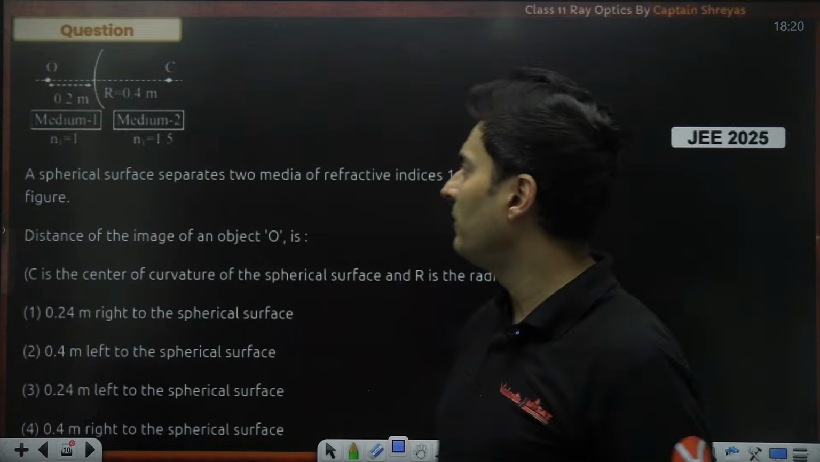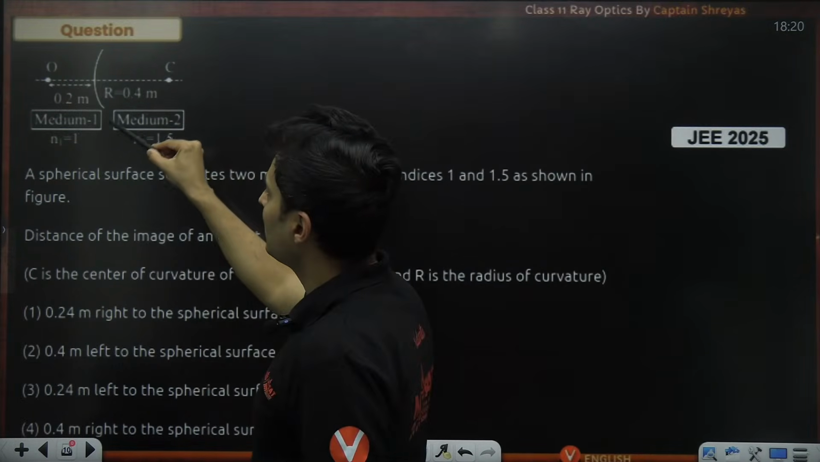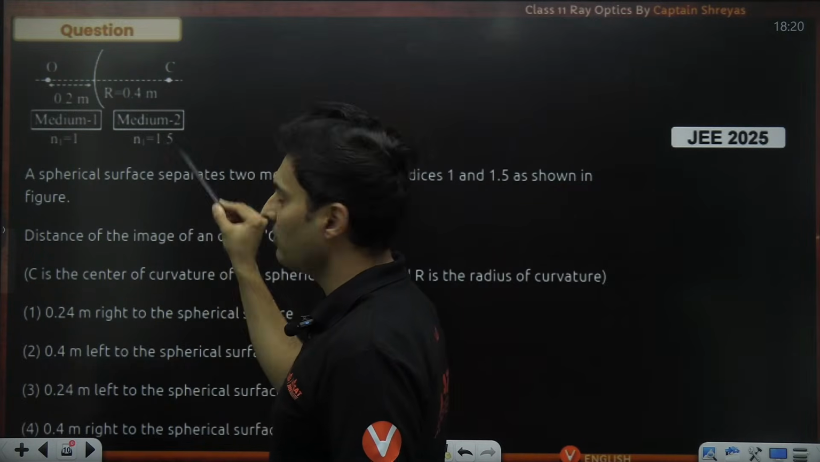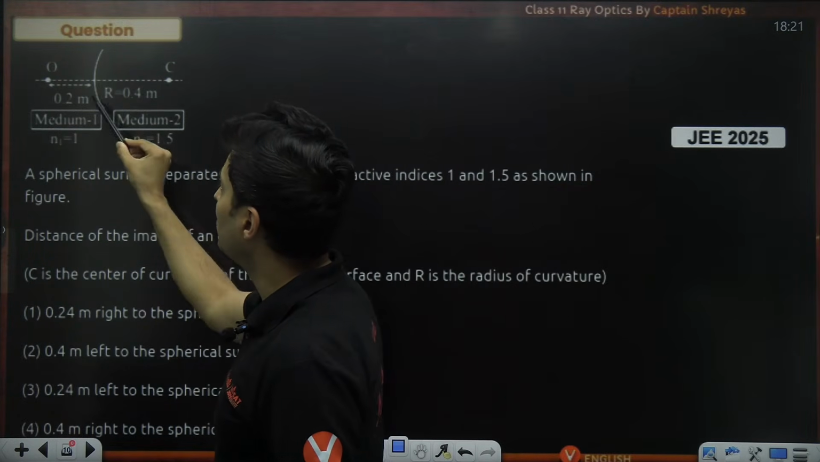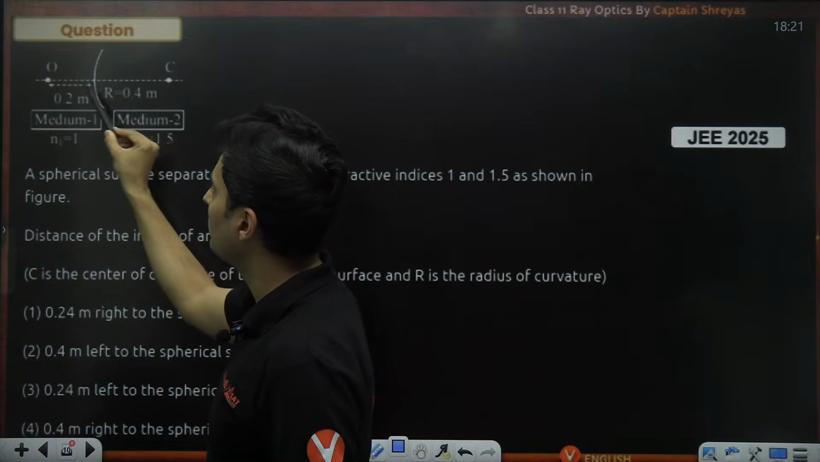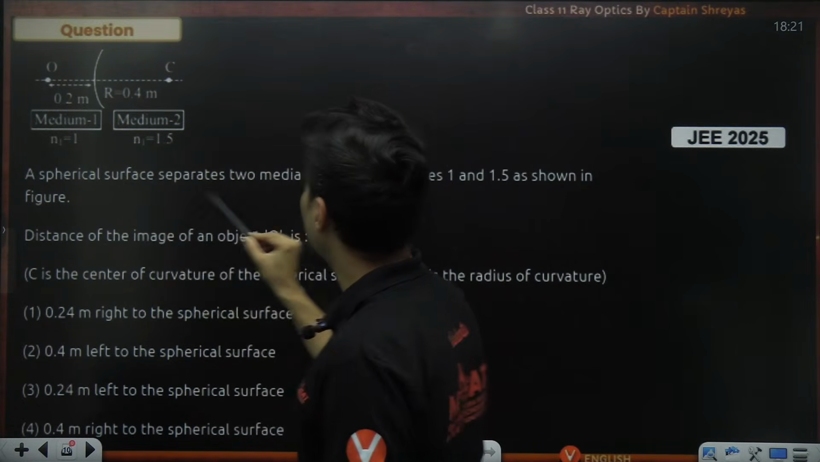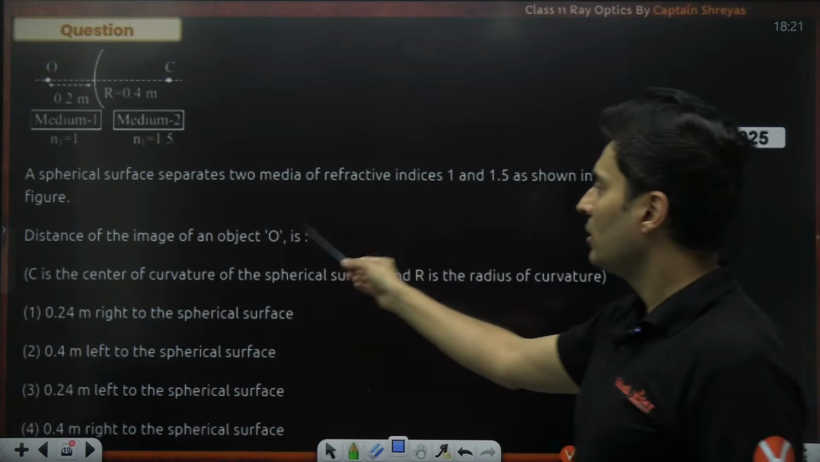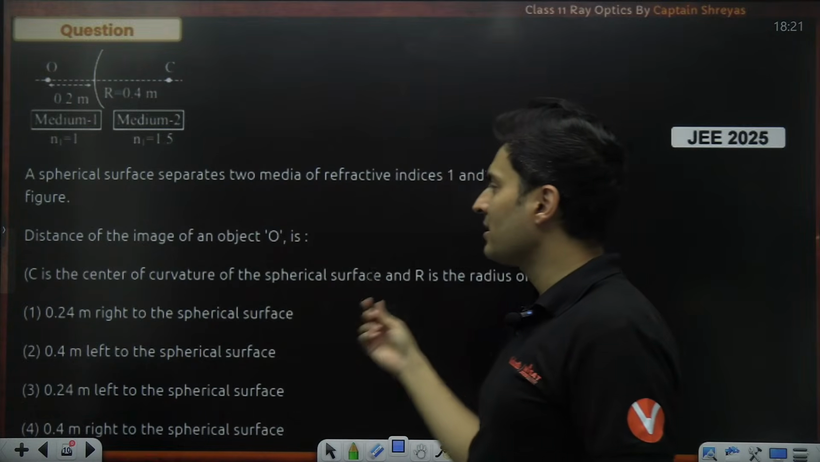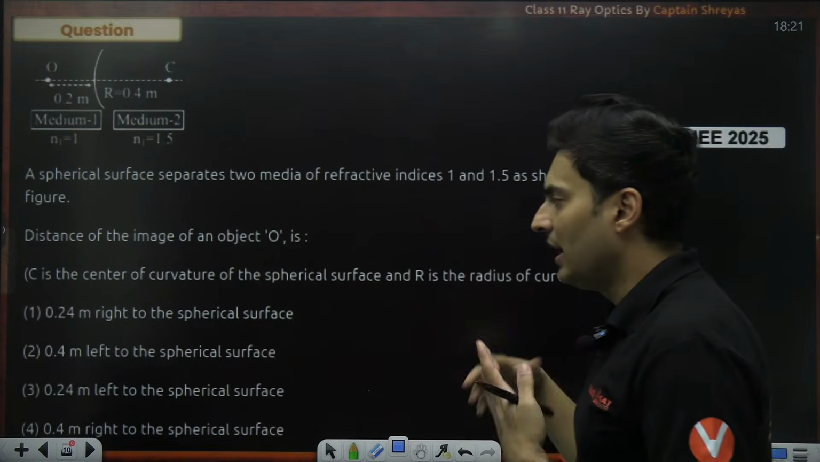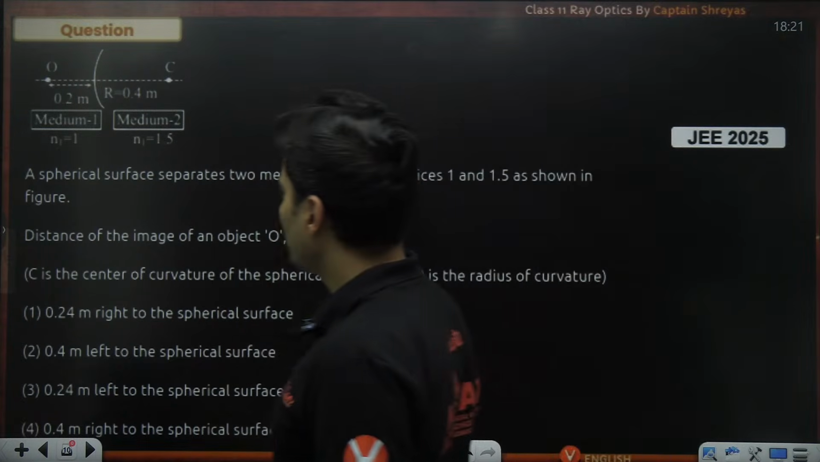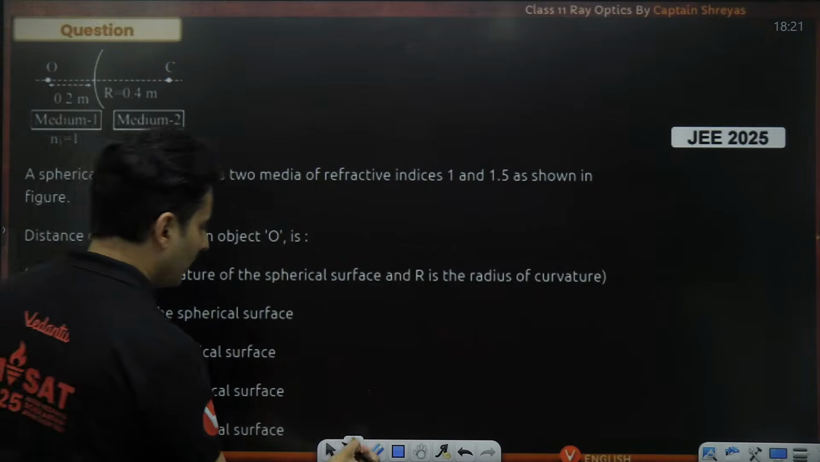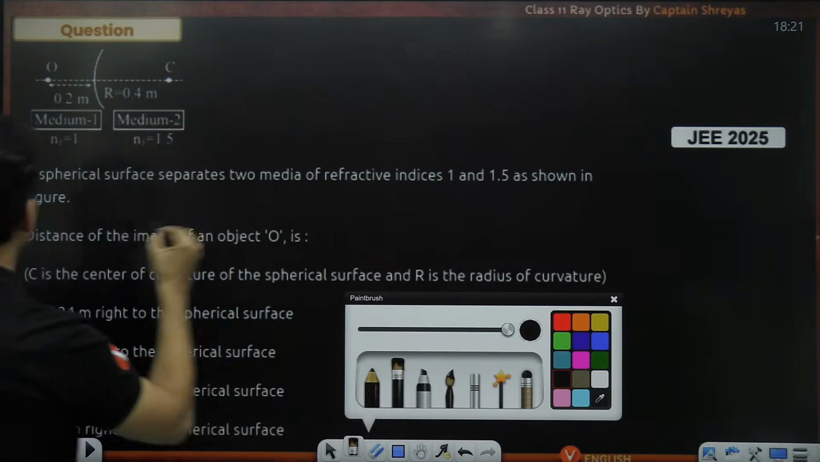This was asked in JEE 2025. You can see there is a curved surface. This side is having a refractive index of 1. This side is having a refractive index of 1.5. The object is at a distance of 0.2 meters from the pole. You have to locate where the image is formed. The distance of the image of the object O, which side is it and what distance is it. So let's take up this particular example, my dear students.